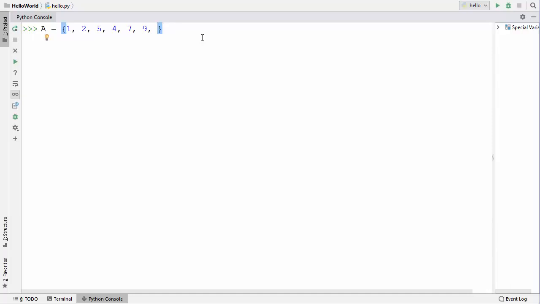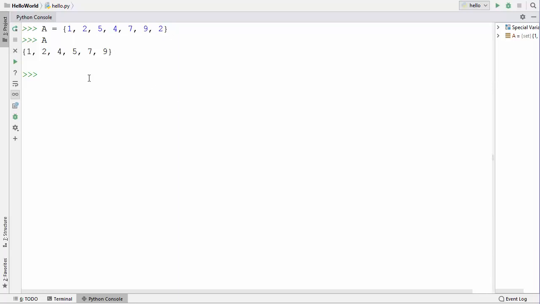So for example, what happens when we define a set with some duplicate values? I'm going to just declare this set and press enter here. And this set is created. Now whenever I try to access the values inside this set A, it's going to give me this set. And you can see the 2, which was a duplicate we defined here, is removed from this set. So a set always has unique values. If you define a set with duplicate values, it's going to remove the duplicate values and only save the unique values in the set.